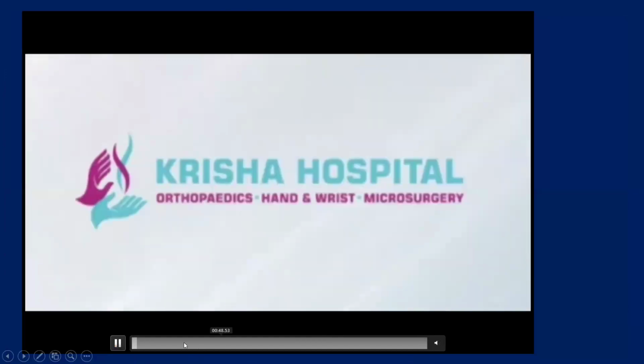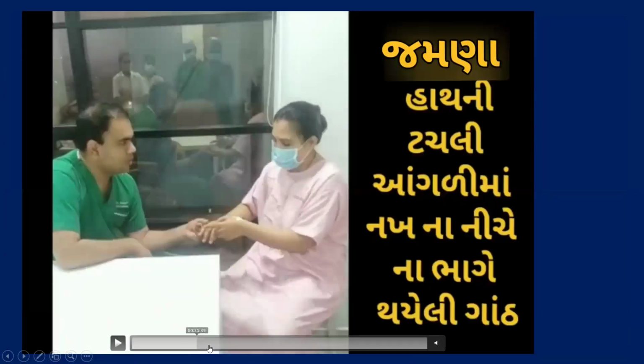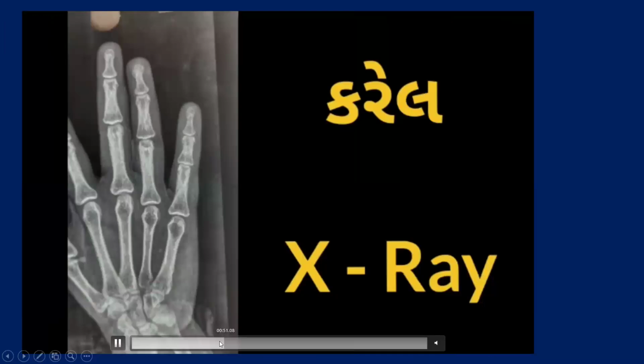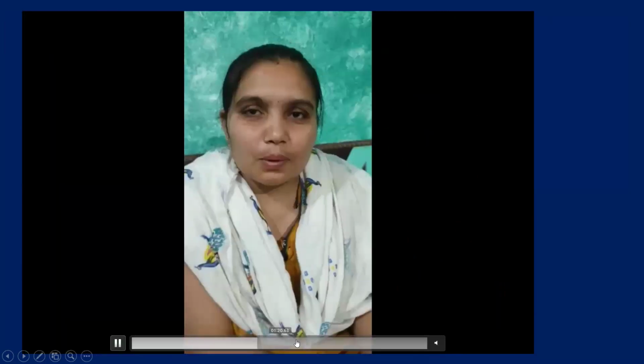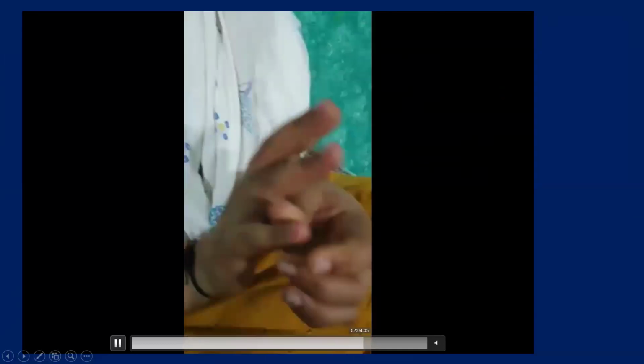So this is about glomus tumor, and this is our patient which I have shown you earlier. She was withdrawing completely. We've excised the glomus tumor. And she's telling her journey, but we'll see her movements basically. Movements as well as now you can see she can touch her finger nicely. She has no pain. This is very rewarding surgery. Glomus tumor identification or diagnosis of glomus tumor and treatment, both are rewarding.